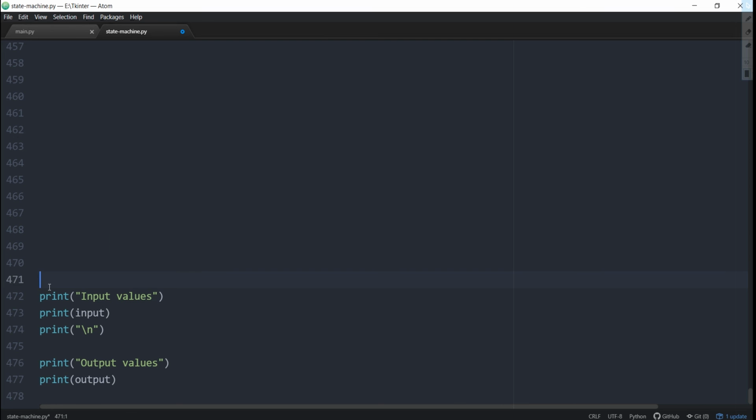This is a state machine simulator framework built using Python. Here let's enter an input vector such as 1, 2, 3, 4 and 5, and the function applied is defined as machine. Here we are cascading two state machines of gain 3 and 4.